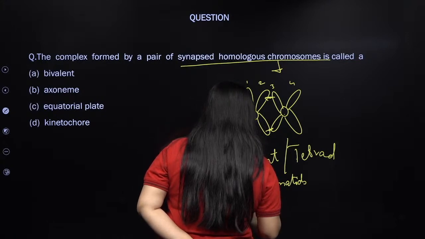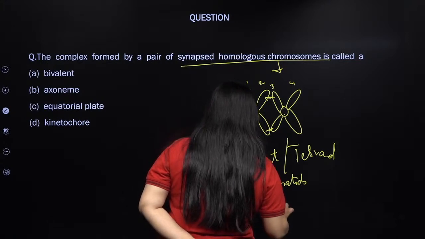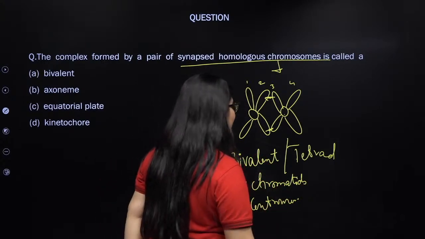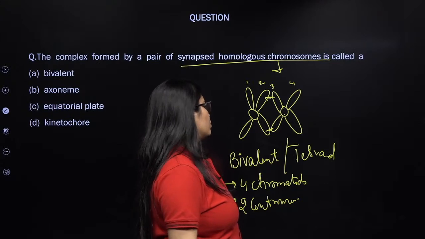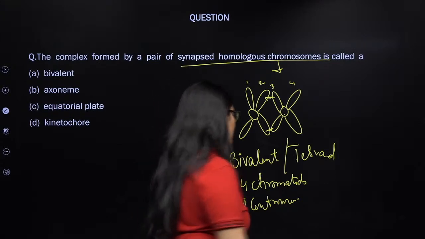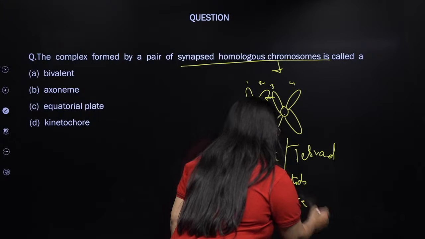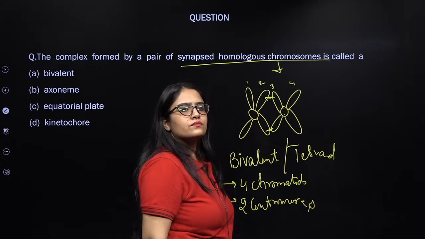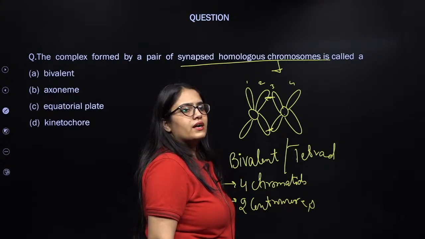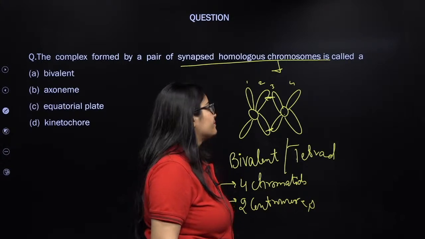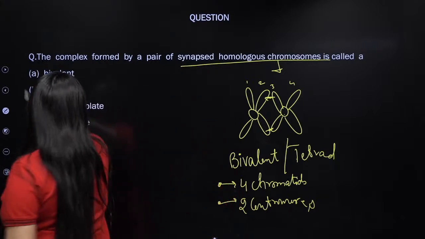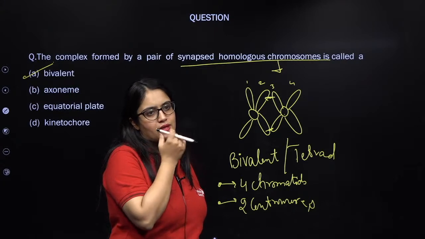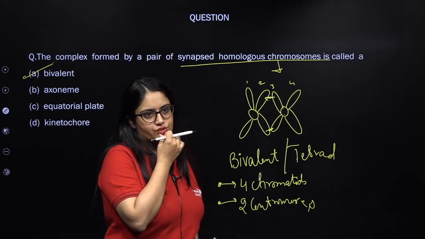How many centromeres are there? 2 centromeres. That is why according to the centromere it is a bivalent, and according to chromatids it is a tetrad: 2 centromeres and 4 chromatids. Is this clear, uncle and my other kids? So the right answer is bivalent. Can we move to the next question?